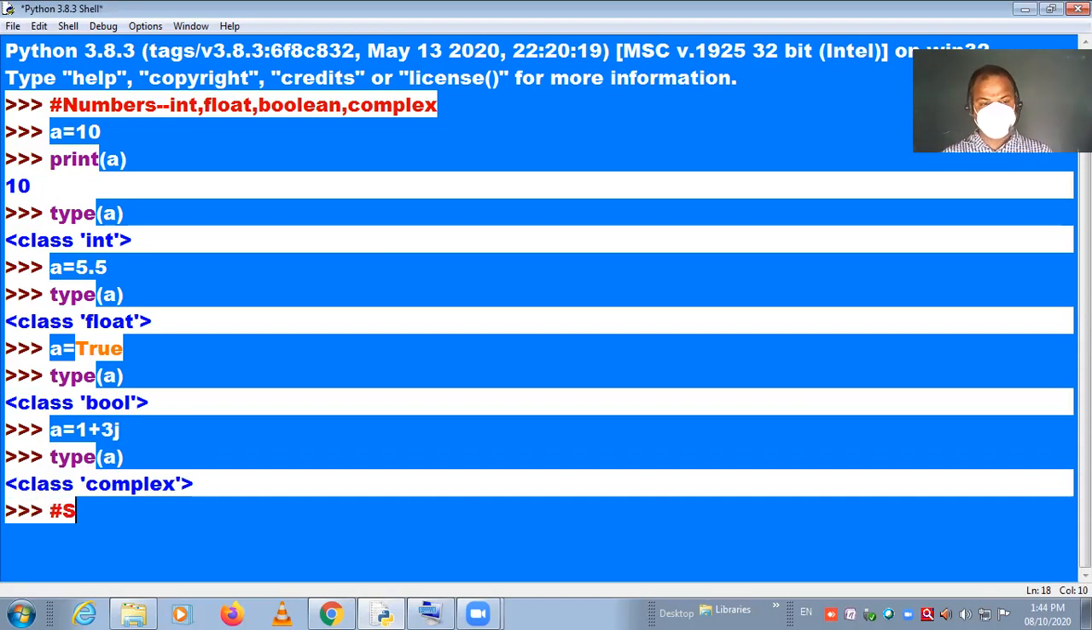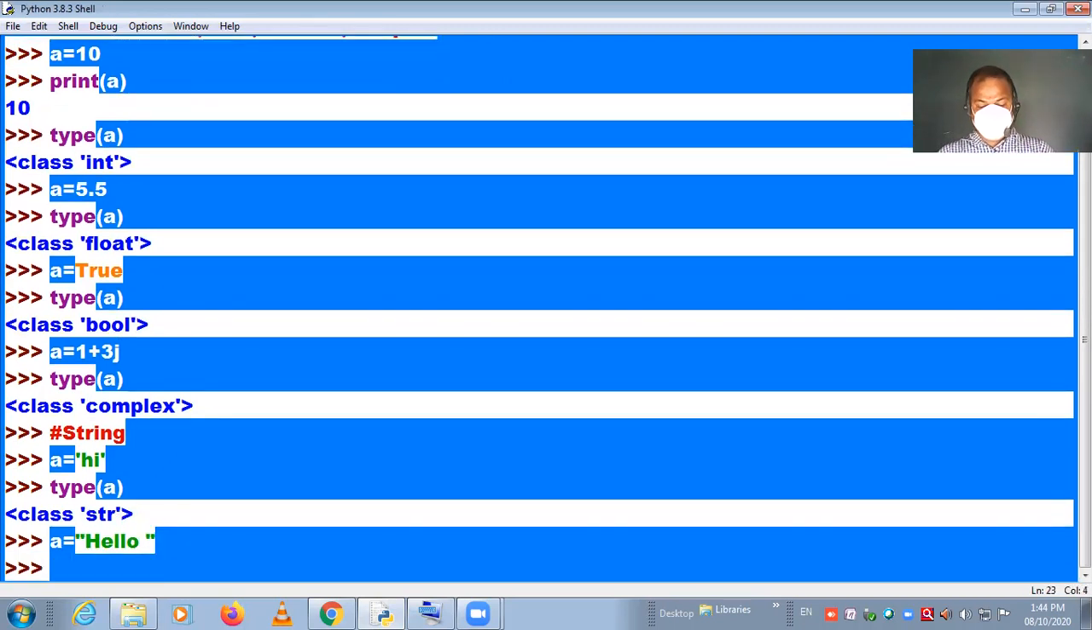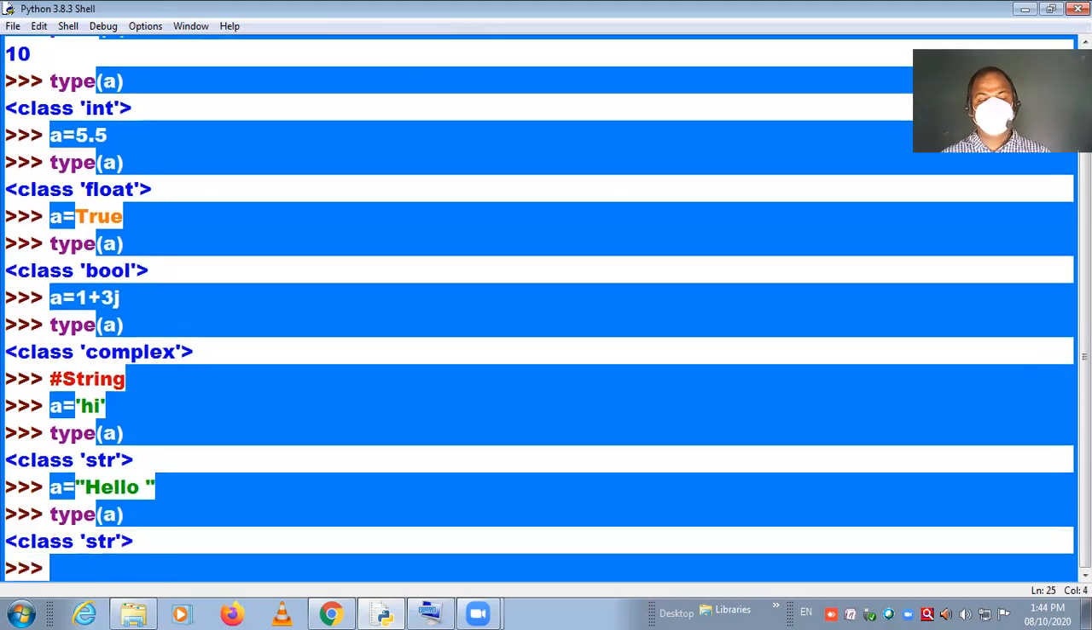Now come to the next one, the string. How can we do that? a equals, suppose we are storing hi. Now let's check it, type a, the string. Suppose you use double quotes, hello. What are we going to see for the type of a? Again str. So we are done with the numbers and the string.